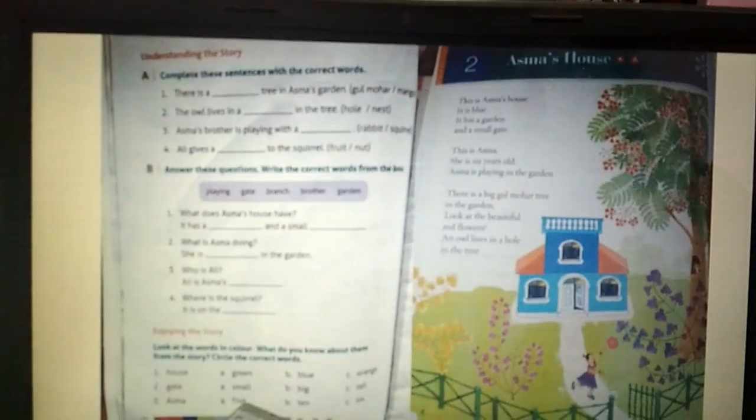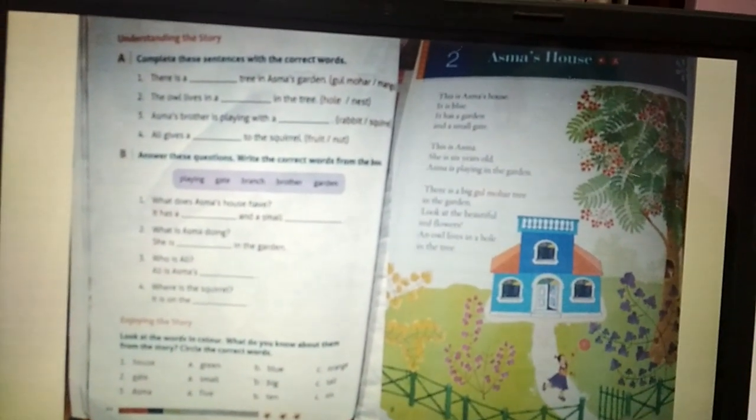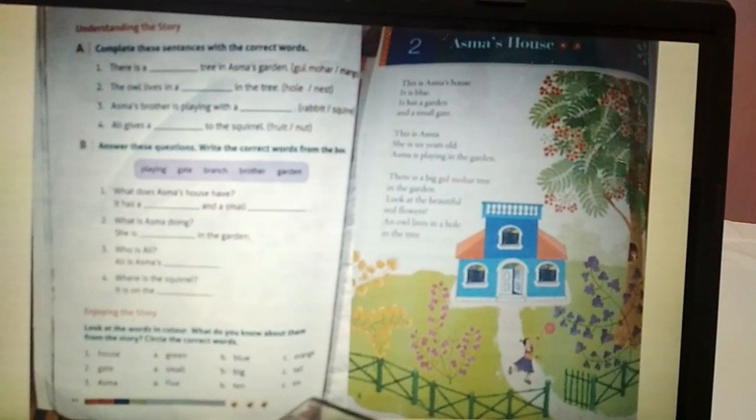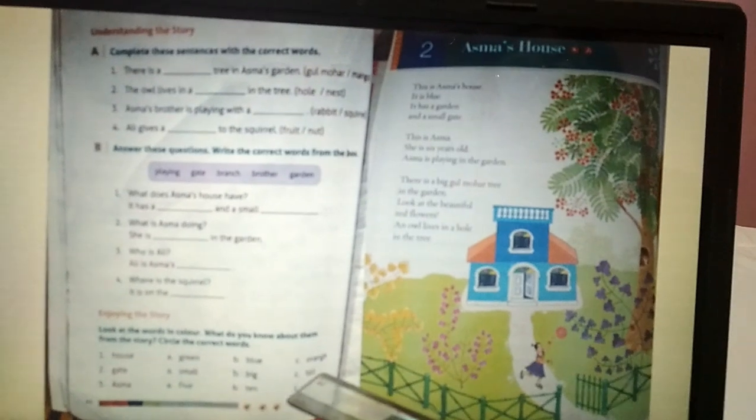Now, house. House is in which color? It's given green, blue and orange. Which color is the house? The house is blue. So you have to circle the blue color. Number 2. Gate. Is the gate small, big or tall? The gate is shown as small. So you will circle small. Number 3. Ashma. Is she 5, 10 or 6 years old? She is 6 years old. So you will circle 6. Okay. Now we'll go to the next page.